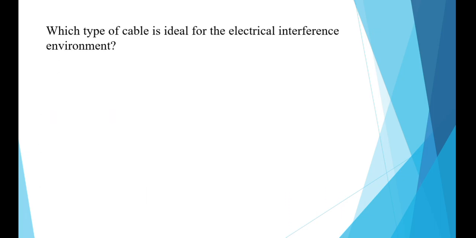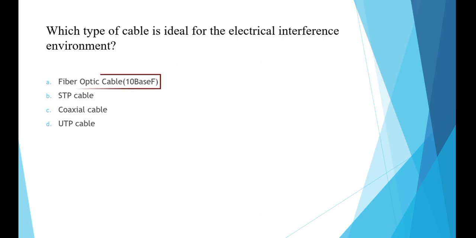Which type of cable is ideal for an electrical interference environment? And the options are fiber optic cable, STP cable, coaxial cable, or UTP cable. And the answer is fiber optic cable.